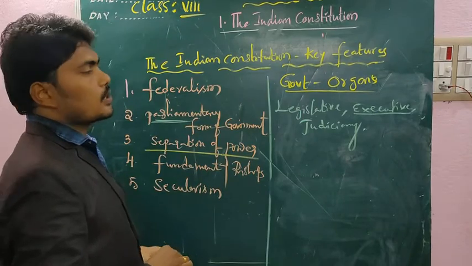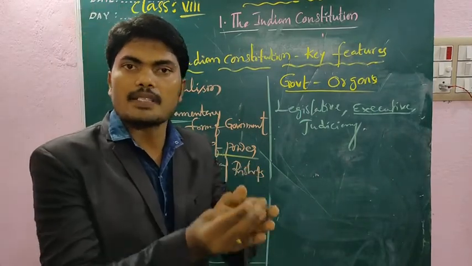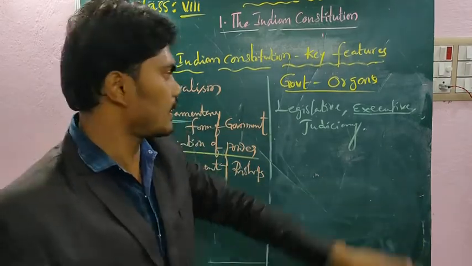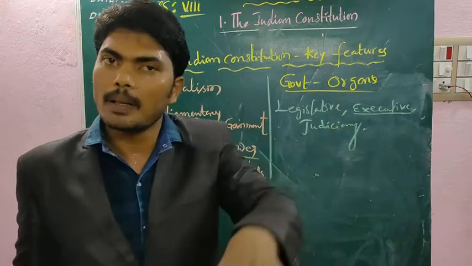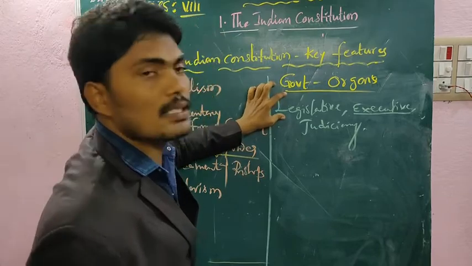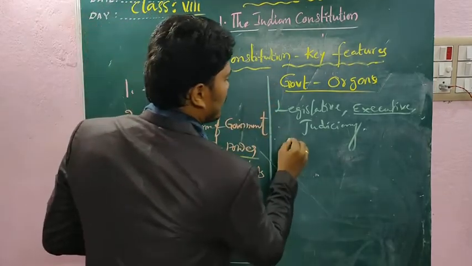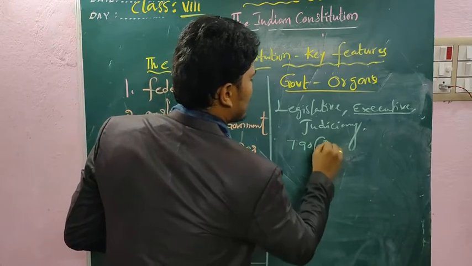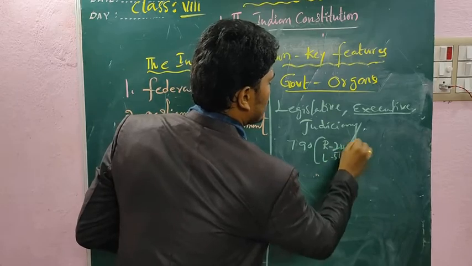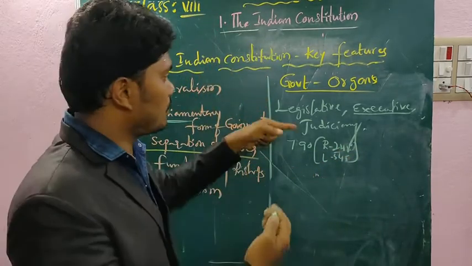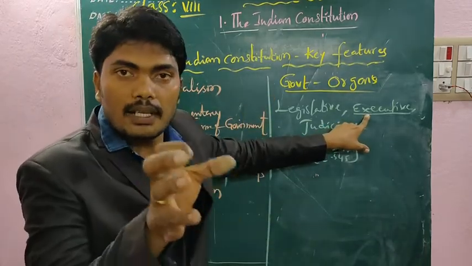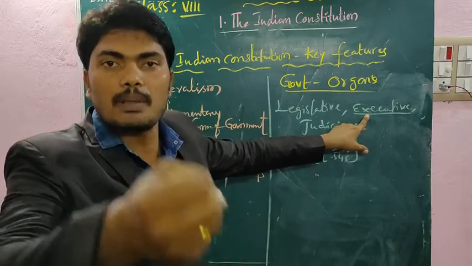What is the duty of the executive council? The executive is nothing but the cabinet ministers, the council of ministers. Those who are ministers under the prime minister, including the prime minister, are under the executive. They are responsible for implementation. Who makes the decisions? The legislative council of Parliament, with 790 members: Rajya Sabha, 245 members, and Lok Sabha, 545 members, total 790. They make the laws. All the members are members of the legislative, and the executive means only particular ministers, the council of ministers. They are responsible for implementation of laws.